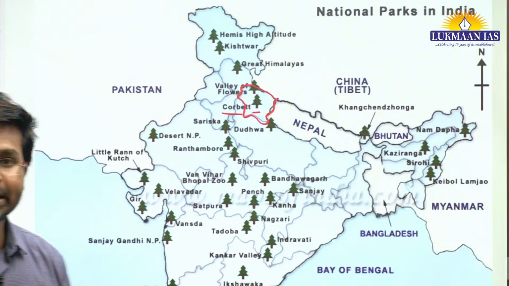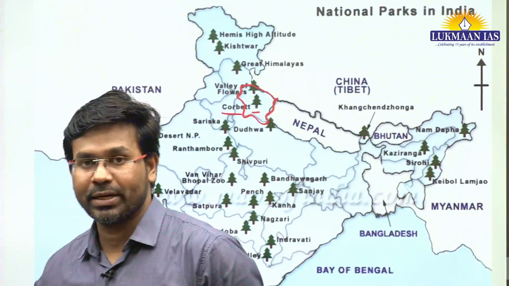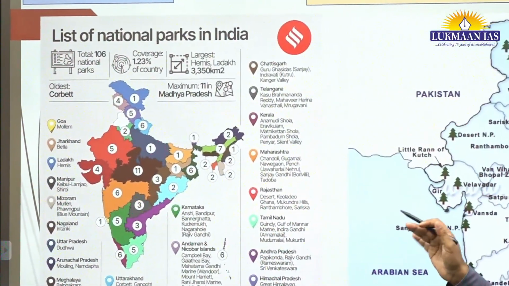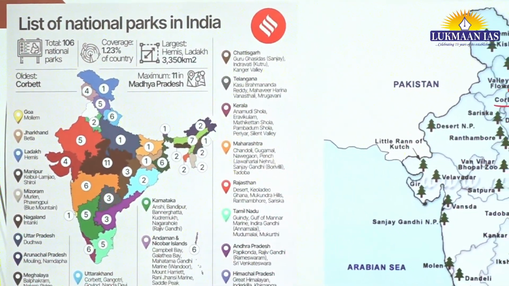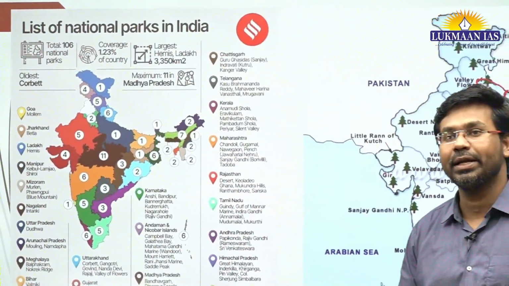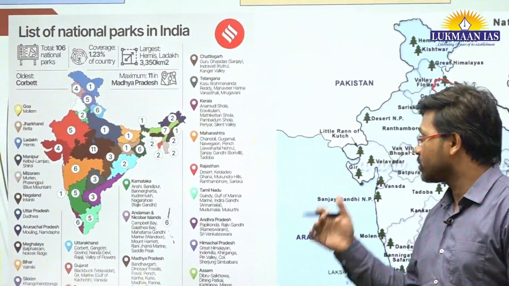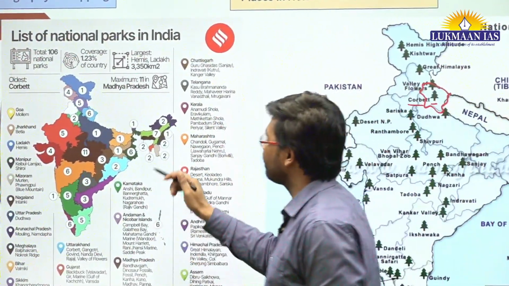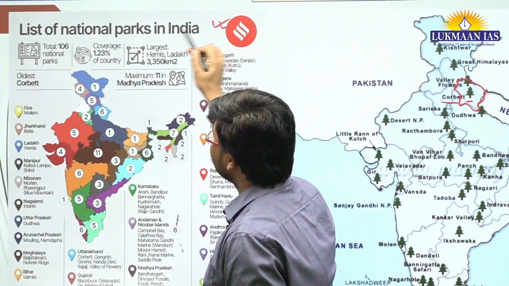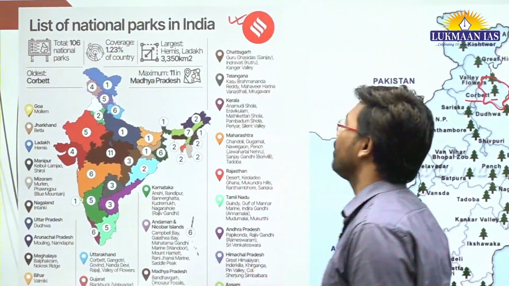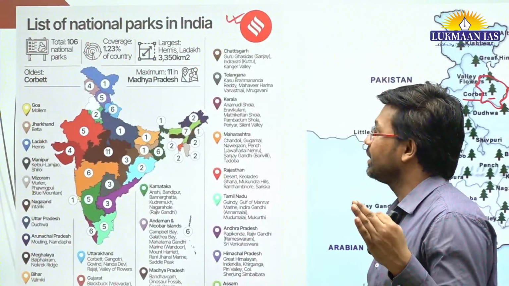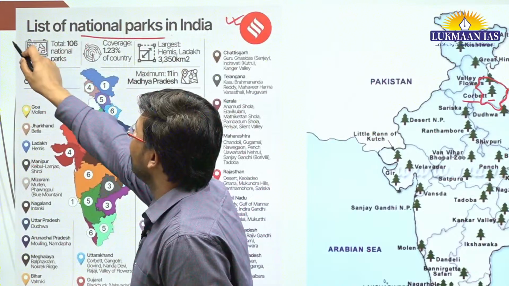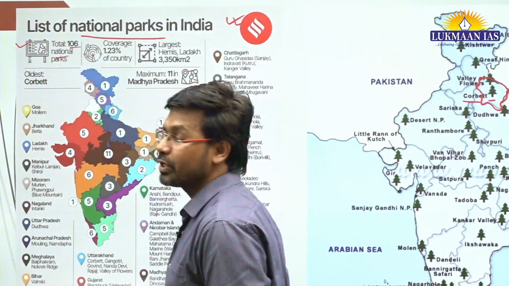But because of the safari project, they have already felled around 6,000 trees in the Corbett National Park. That has raised alarm related to forest conservation and also tiger related aspects. In this map that you can see, the smaller map basically lists the national parks in India. So how many national parks do we have in India? A total of 106 national parks.